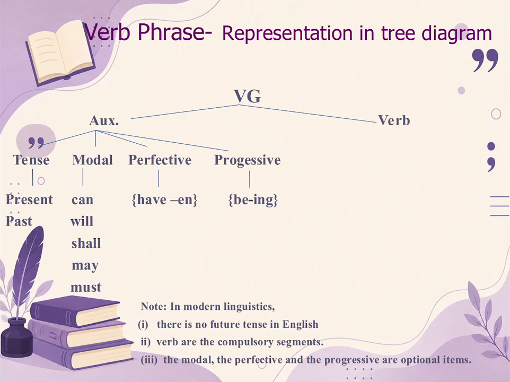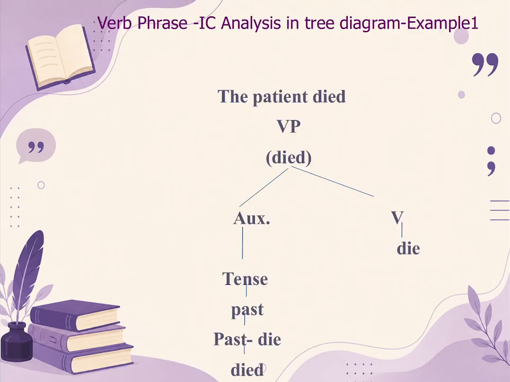Then perfective auxiliary starting with have or had plus the third form, and progressive having be plus ing. It should be noted that in linguistics there is no future tense in English. That is why in this you find only present and past. And verbs are the compulsory segments, and other auxiliaries, whether it is modal or perfective or progressive, they are optional.